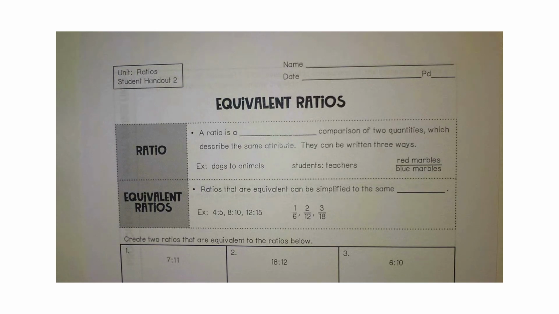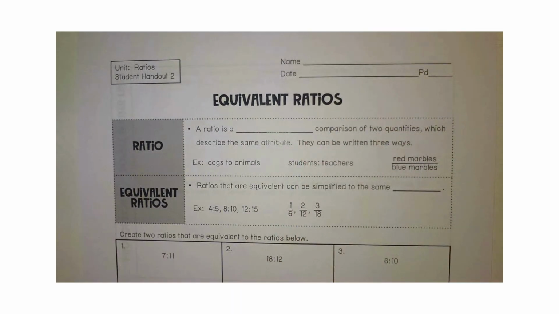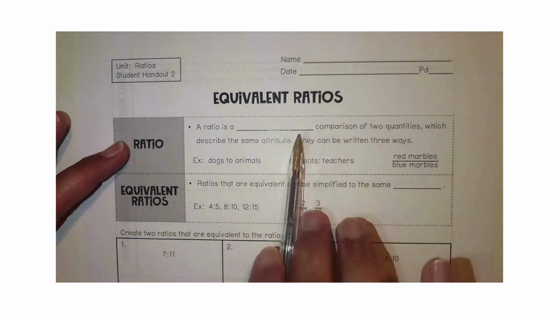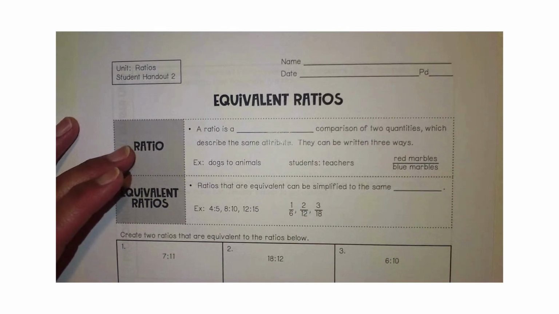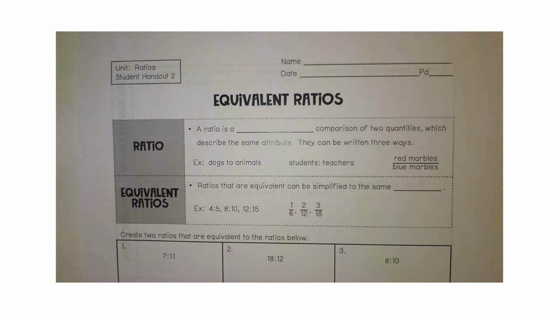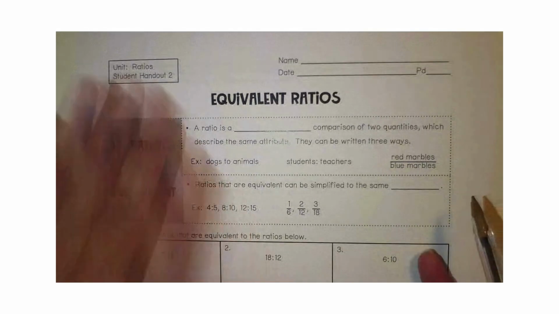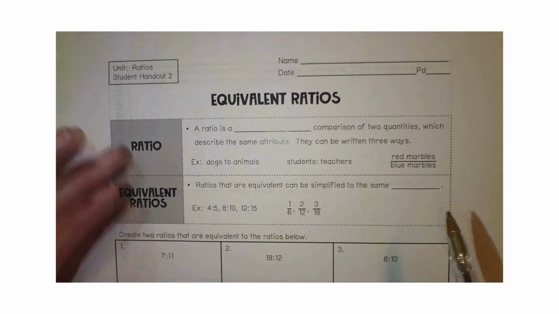All right, class. So we just completed our opening assignment. This you should already have out. We are going to continue our discussion about equivalent ratios. We started talking about ratios yesterday and the day before, a little bit about what ratios are. And this is just going to be kind of looking at our vocabulary that we've been working on. So follow along, fill in what I write, you write.